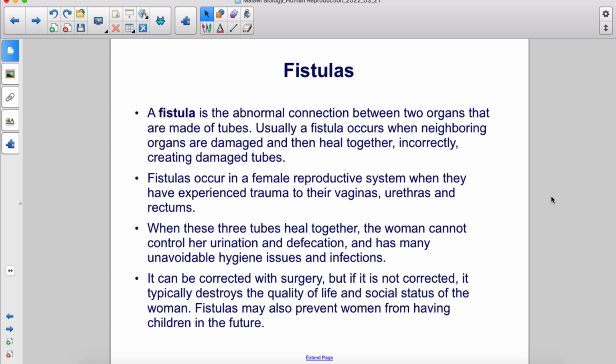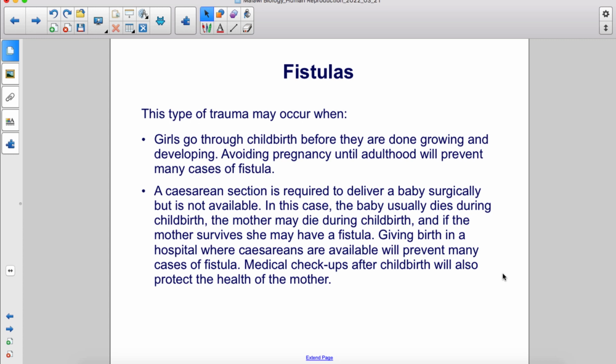and infections. It can be corrected with surgery, but if it is not corrected, it typically destroys the quality of life and social status of the woman. Fistulas may also prevent women from having children in the future. This type of trauma may occur when girls go through childbirth before they're done growing and developing. Avoiding pregnancy until adulthood will prevent many cases of fistula.